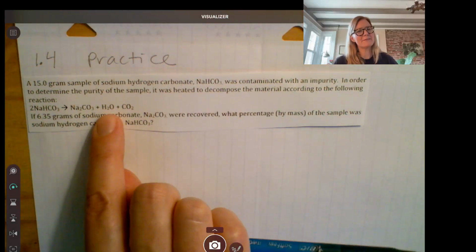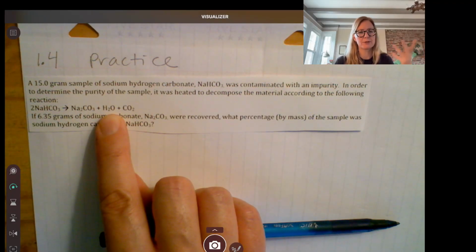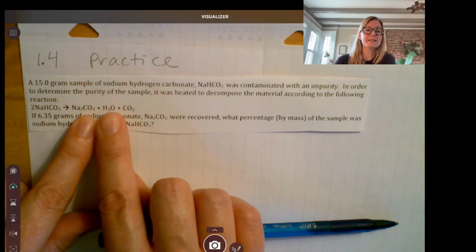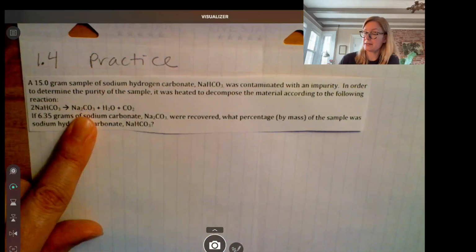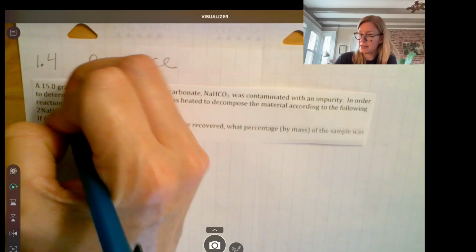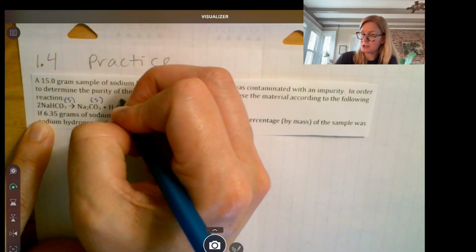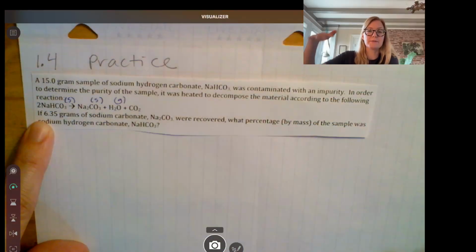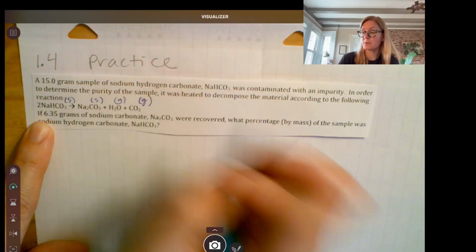H2O, water, we think of that as normally a liquid. It's pretty easy to vaporize water here on Earth. You just have to heat it up a little bit. So when we do this in the lab, the hot plate is hot enough that the water is water vapor, which we say is H2O gas, okay? So this is a solid. This is a solid. The H2O is going to be a gas. It goes off into the air. And carbon dioxide, as you know, is a gas, okay?